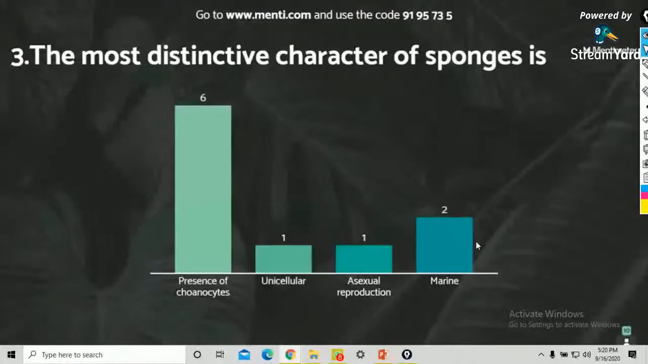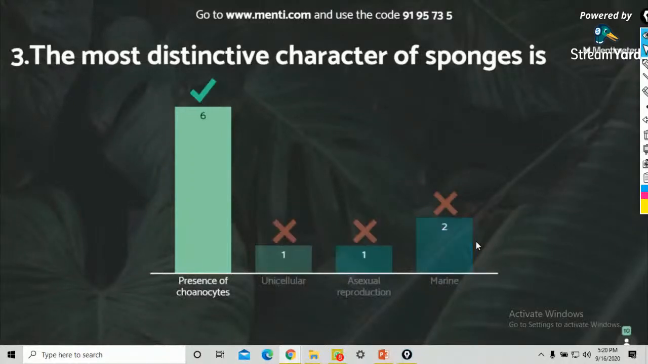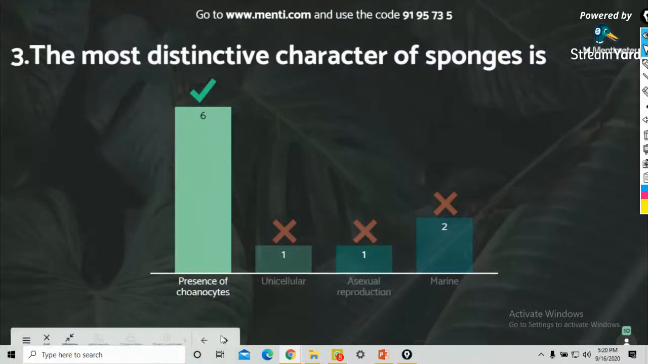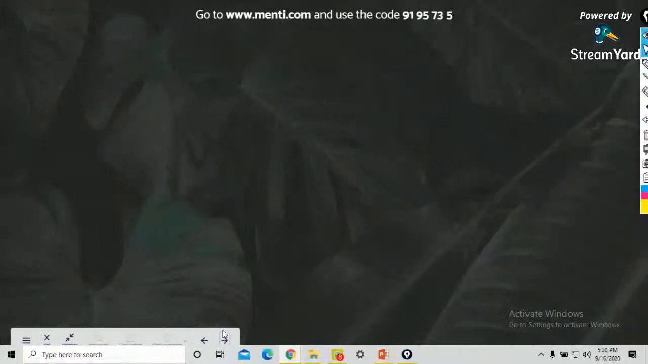Your time's up, and six have answered presence of choanocyte. Again, change it, but there is no unity, guys. That's what I have to say. Okay, unity should be there in studies too. Let's check the leaderboard.